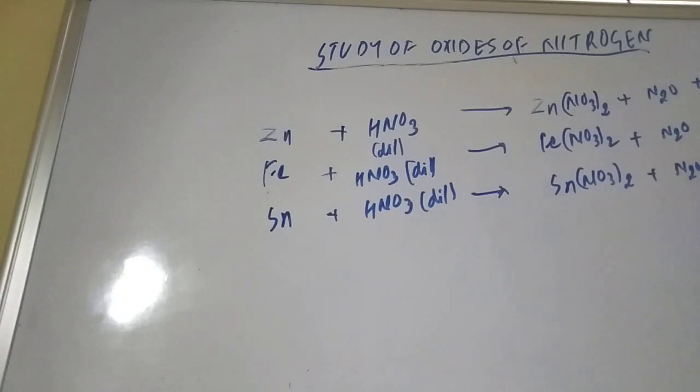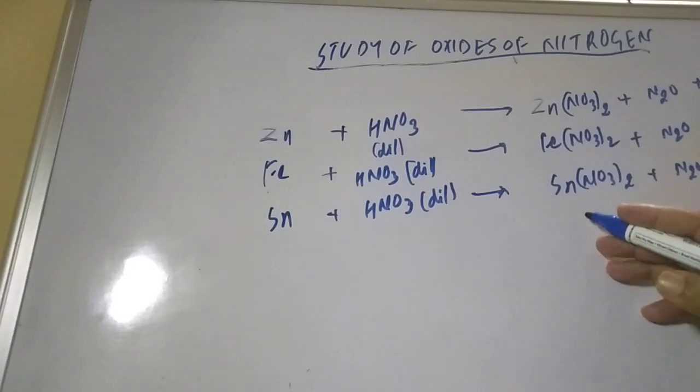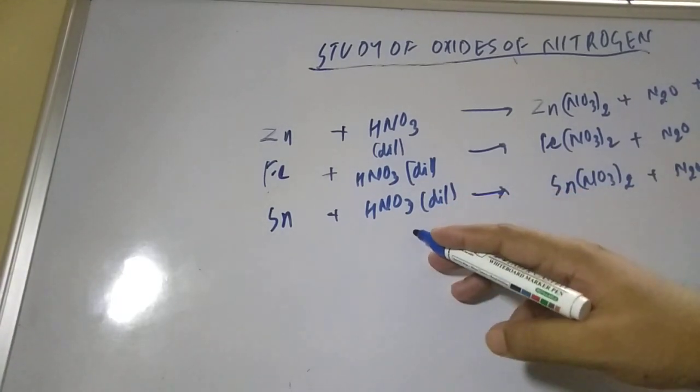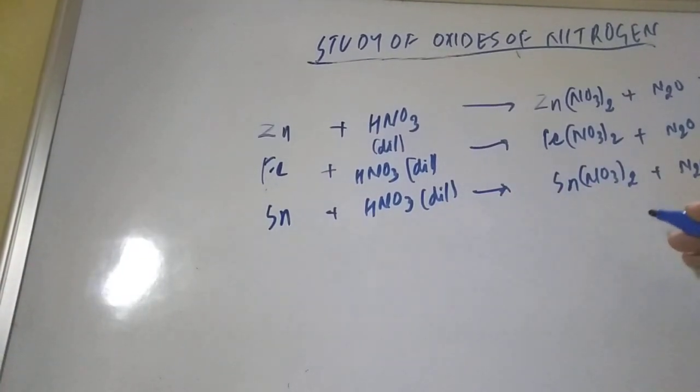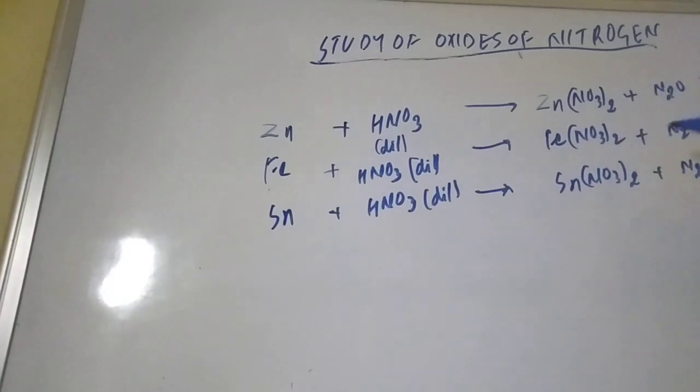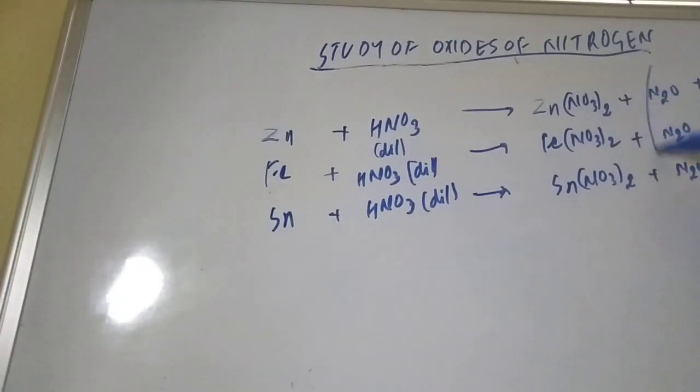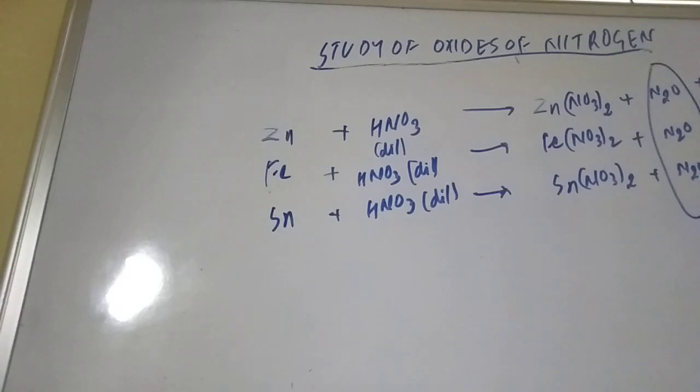So if you have a reactive metal and you treat it with dilute nitric acid, it will give metal nitrate plus the required product, laughing gas or dinitrogen oxide. Okay, so this is the second method.